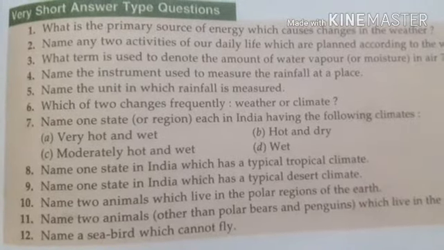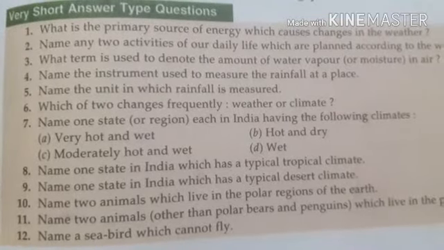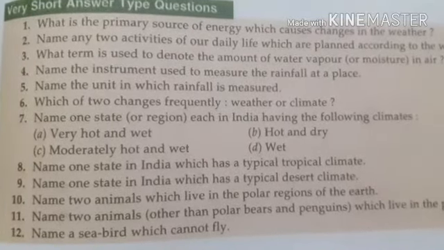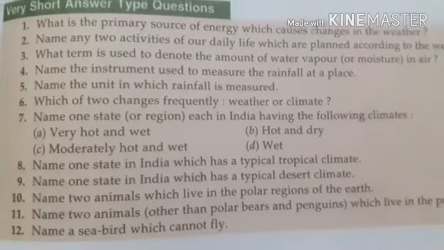Next, what term is used to denote the amount of water vapor present in the air? The water vapor present in the air is called humidity. Name the instrument used to measure the rainfall at a place, that is rain gauge. Name the unit in which rainfall is measured. It is measured in millimeters as well as centimeters, but here, according to the question, millimeter. Which of the two changes frequently, weather or climate? The weather. Climate is constant.